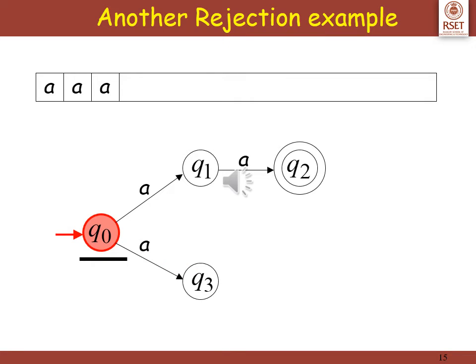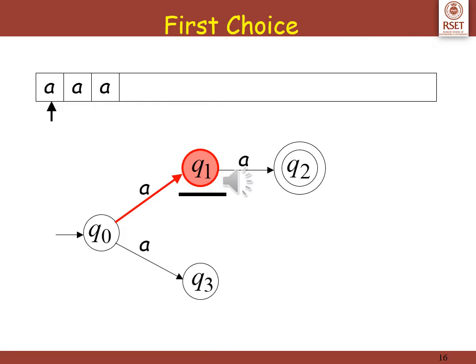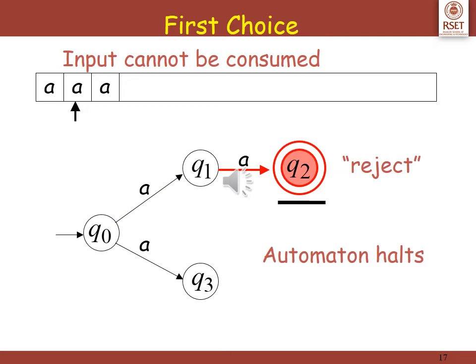Consider another example. The input string consists of aaa. Let us take the first choice. q0 on encountering a reaches q1. On encountering a reaches q2. From q2, transitions are not defined and the string is not completely finished. Hence, the automaton halts and the string is rejected.